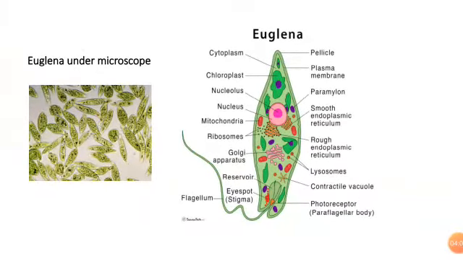As there is the presence of chloroplast, we can say it is an autotroph. But we cannot say that it is a plant cell because there is no cell wall around it. As well, we cannot say it is an animal cell as there is chloroplast. By this we can say that it acts as an intermediate between plants and animals. Let's know what its feeding habits are.